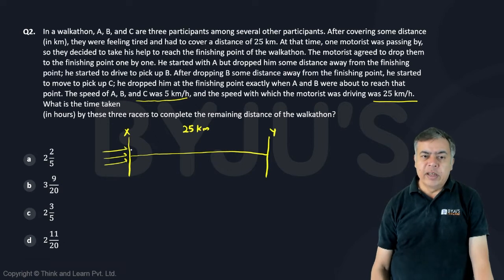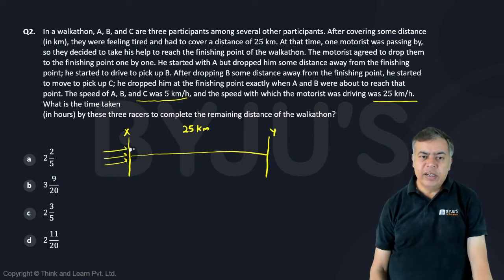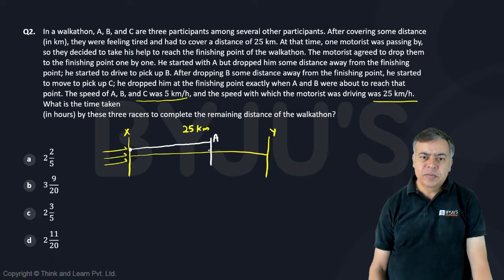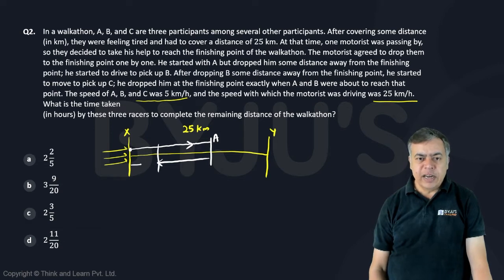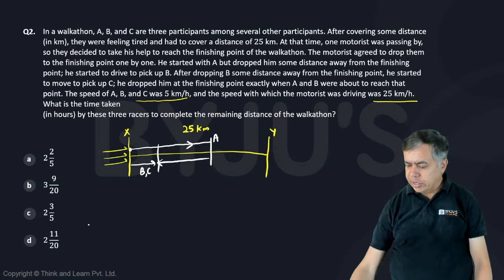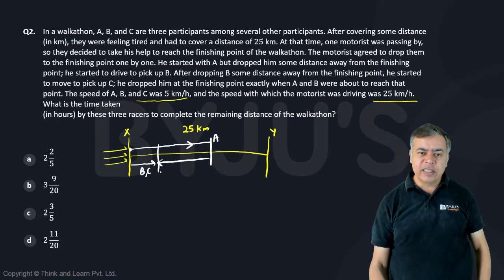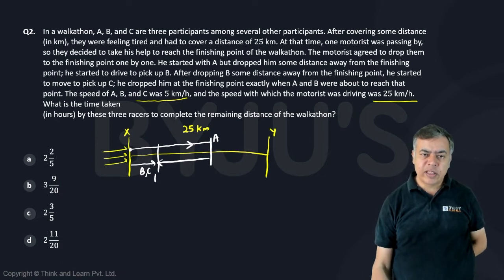From here he picked A, went to some point, and here he dropped A. He dropped A and came back to pick the other ones, B and C, who have reached this point. Let's say this point is M.